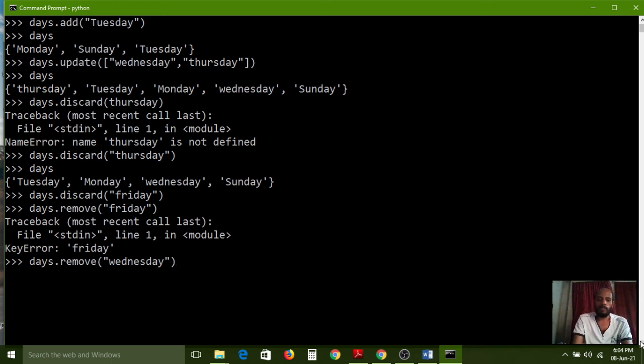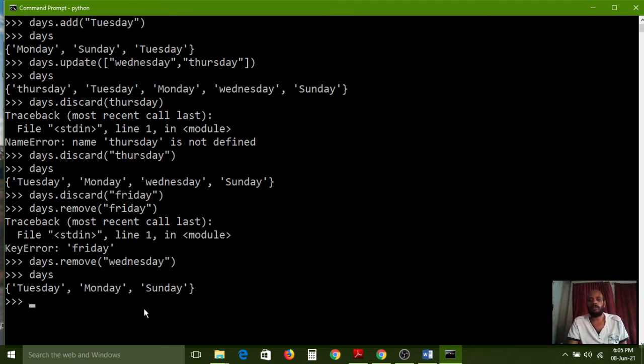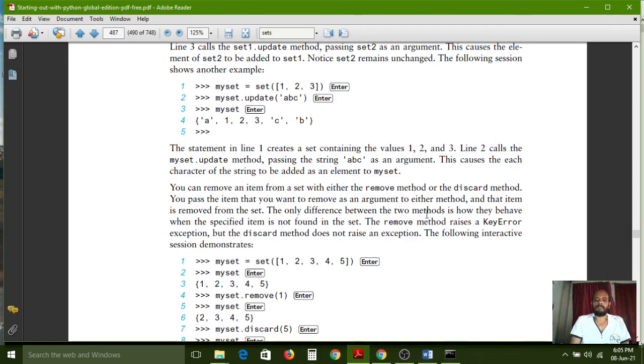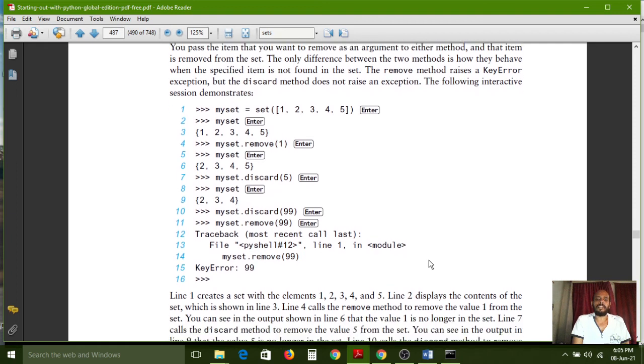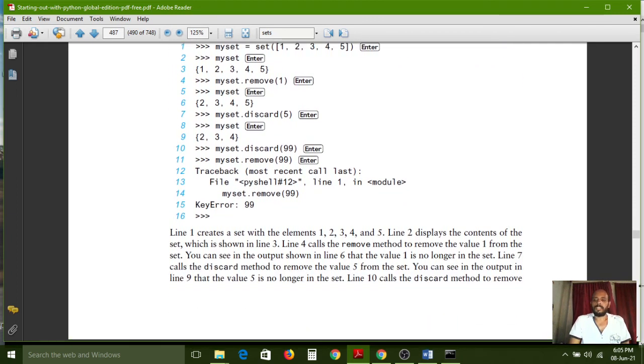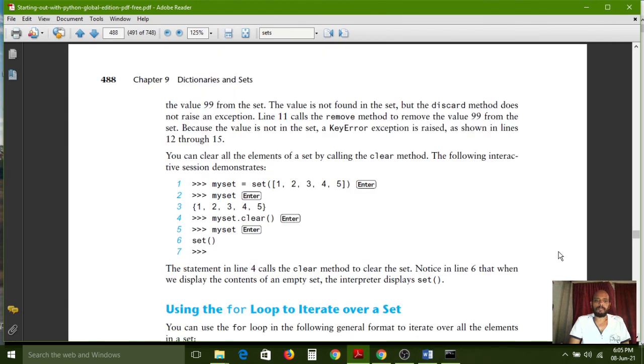So if the value is found in the set, then it has been removed. Again I want to see this one: Tuesday, Monday, Sunday. 3 values it is showing now. One value has been removed by the remove method. If the value is not there, then it will show the error. But the discard method will not show any error for us. Simply it can execute. Whether the item is there or not, it will not intimate the user. So that is the difference between the discard method and the remove method. By using the remove method, it will intimate the key error to the user. So now that option has also been completed.